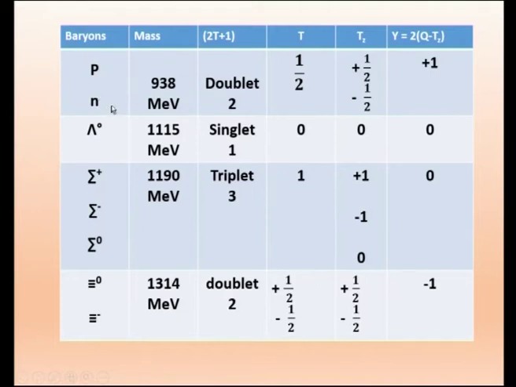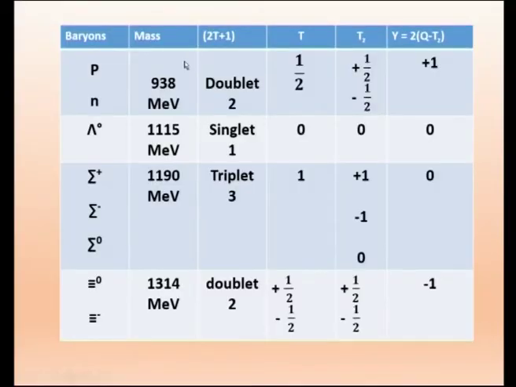Now, we will go to the third column. Neutron and proton, there are only 2 particles of this mass region. Therefore, we call it a doublet, because there are 2 particles. When we say doublet, you remember even in atomic physics, the degeneracy is 2L plus 1. So, if L equal to 1, it will be 3, because m runs over plus 1, 0, minus 1. Therefore, generally we can write the formula for degeneracy as 2T plus 1. So, it has got 2 particles.